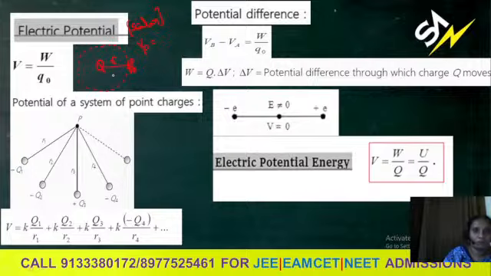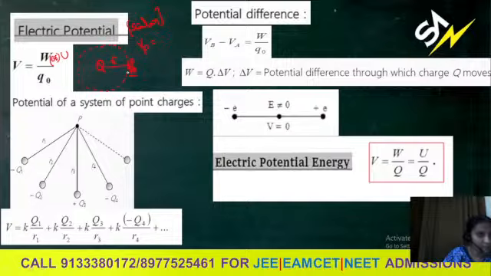It should be equal to the work done or the interaction energy between the charges which are within the field. Here the Q naught charge should be in the field of Q. If it is very far away, there may not be any interaction energy. If separation increases, force decreases, field decreases, and automatically interaction energy decreases.